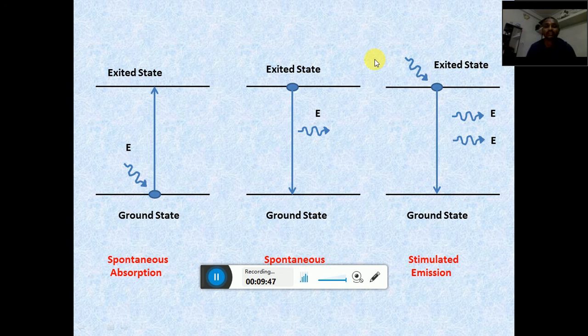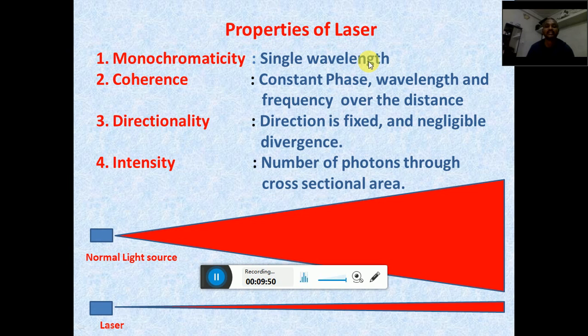Now we have some properties of the laser, basically four properties: monochromaticity, coherence, directionality, and intensity. Monochromaticity means the laser has a single wavelength, so all the photons coming out of the laser have the same wavelength. The second property, coherence, means constant phase, wavelength and frequency over distance or time.